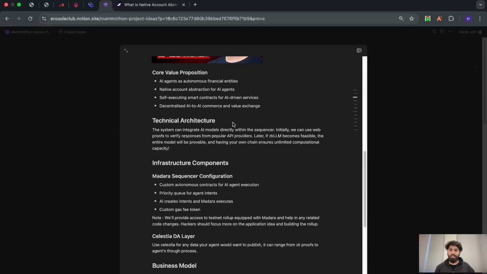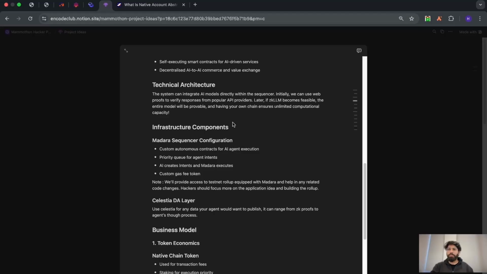And actually, one thing that you can do that is coming to the top of my head right now is that you can use oracles a lot. You can custom build your own oracles that simulate a country in this particular rollup, wherein you're feeding in some data, and according to that data, these AI agents respond by minting tokens, creating tokens, or doing some other kind of transactions out there. So that is one thing that you can try out.